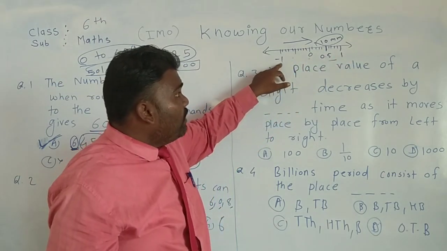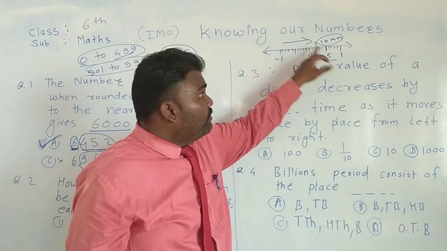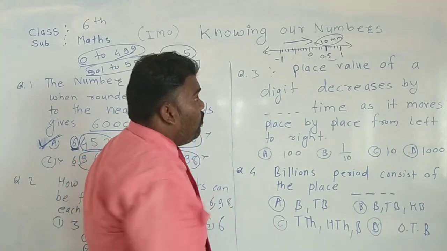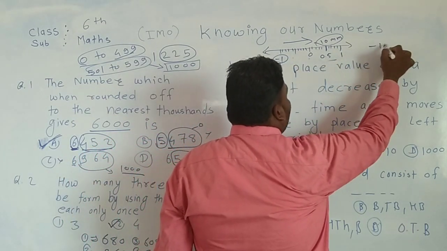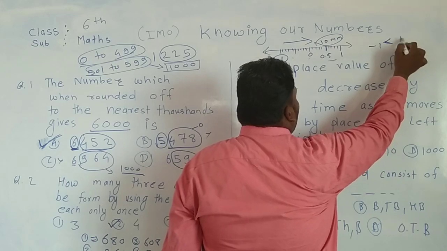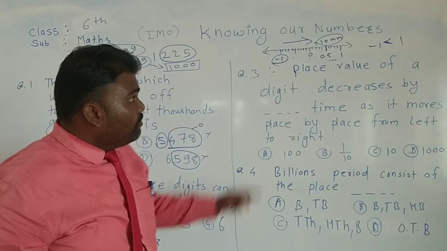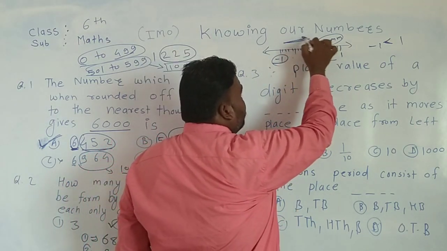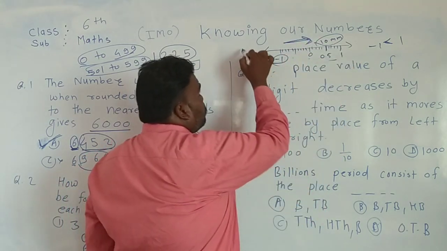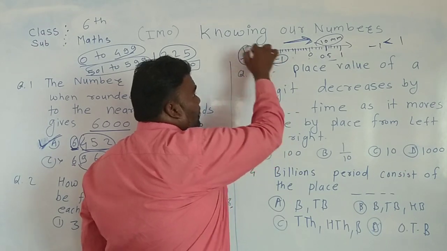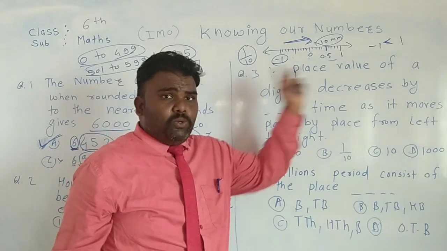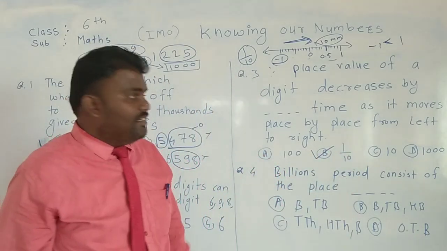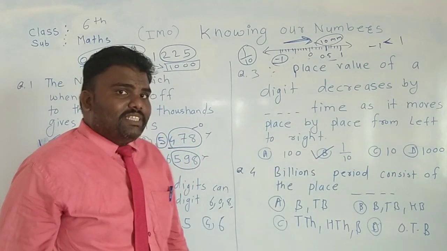So the value of minus 1 will go on decreasing if you go from here, and the value of 1 will increase. So minus 1 is less than 1. But we need to say that if we go from left to right, our values go on decreasing by 1 by 10. So option B is the correct answer.